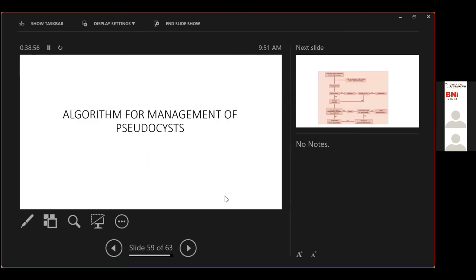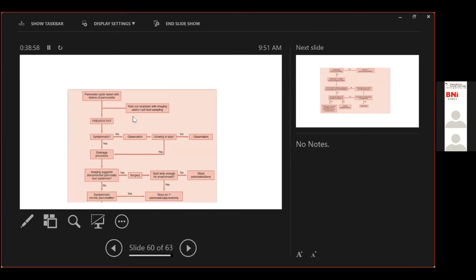Just now, last few slides. What is the algorithm? This is from Shackelford. So a cystic lesion with a history of pancreatitis. First step, you rule out the neoplasm. We've discussed this. Now we know it's a pseudocyst. Is it symptomatic? If it's not symptomatic, you observe, and if it's not growing in size, do nothing. However, if it's symptomatic or it continues to grow, you go for a drainage procedure.